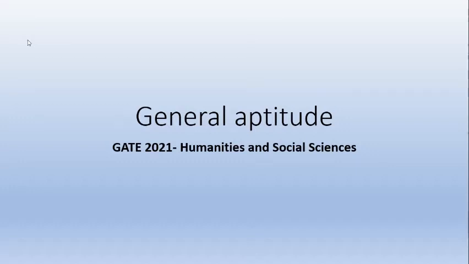Today we'll be looking at the general aptitude section for the GATE 2021 Humanities and Social Sciences. As you all know, the general aptitude section of the paper will be common for all papers, be it English, sociology, economics. So it's a very common paper. We'll take a look at a couple of question samples that might come for the exam, so that you'll get an understanding of what general aptitude generally is about.